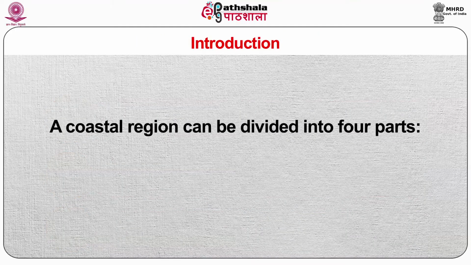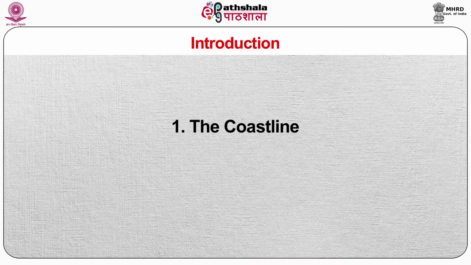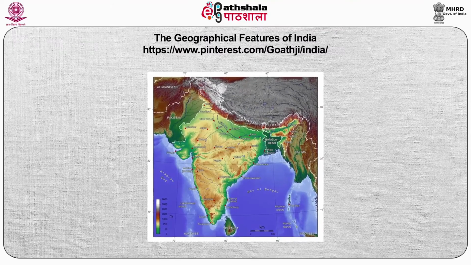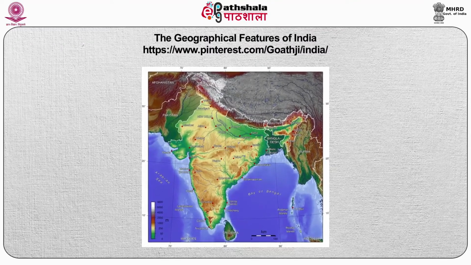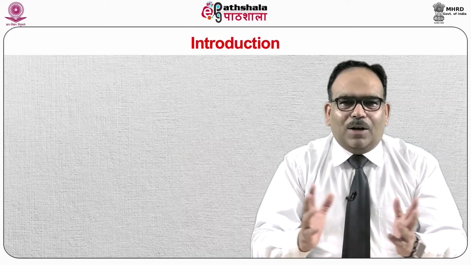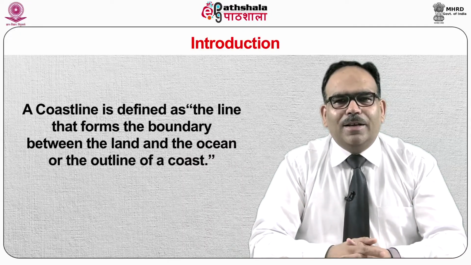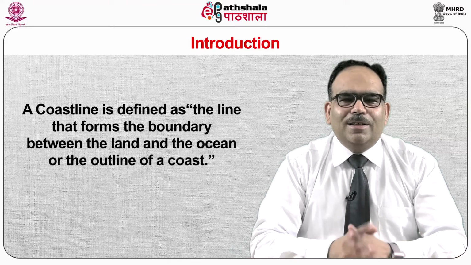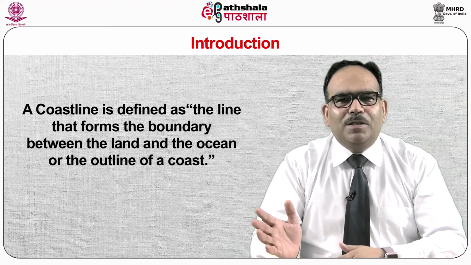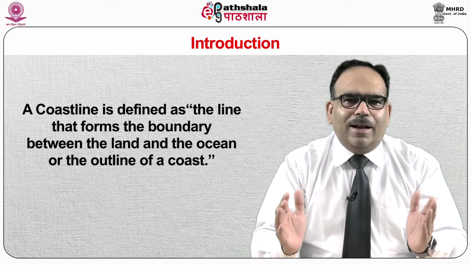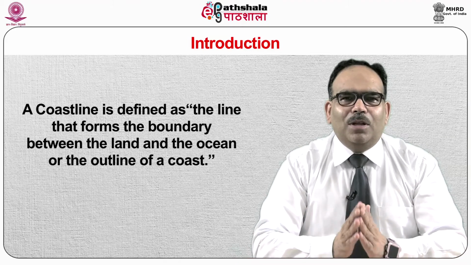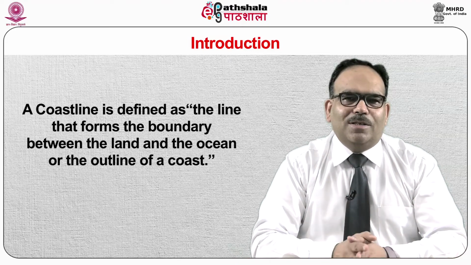A coastal region can be divided into four parts: the coastline, the coast, the coastal plains, and the ghats. A coastline is defined as the line that forms the boundary between the land and the ocean, or the outline of a coast.